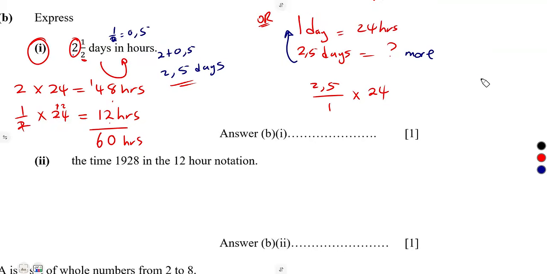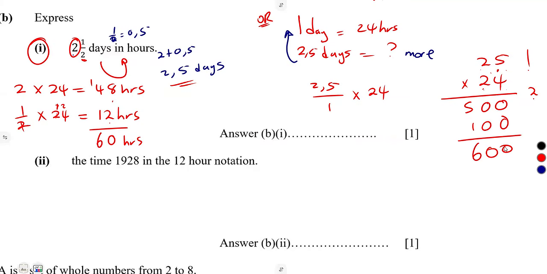So that's 24 times 25, which is going to give 0 placeholder, 2 times 5, that's a 10. 2 times 2, that's 4 plus 1, which is 5. 4 and 5, that's a 20. 4 and 2, that's 8 plus 2, which is 10. So adding this, it was going to give us 600. How many decimal places? Remember, 2.5 here has 1 decimal place after the comma. So you're going to consider 1 decimal place. So the answer is 60 hours.